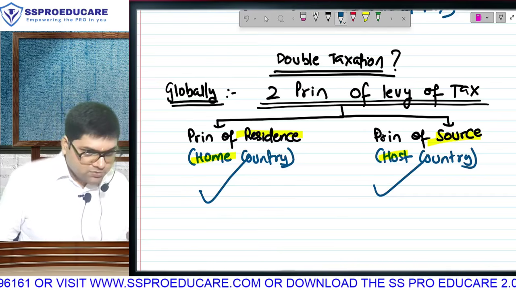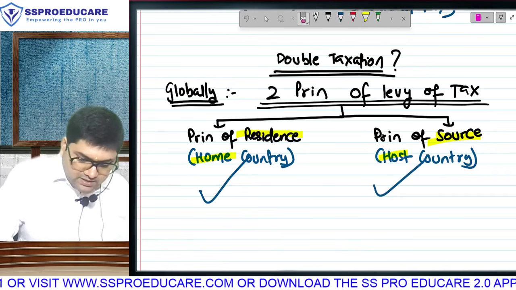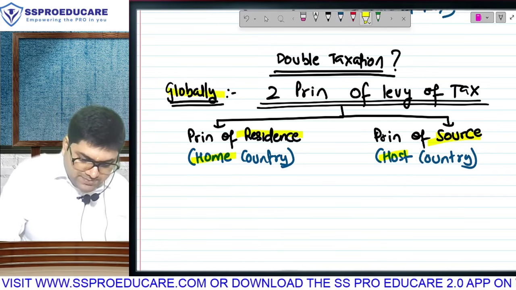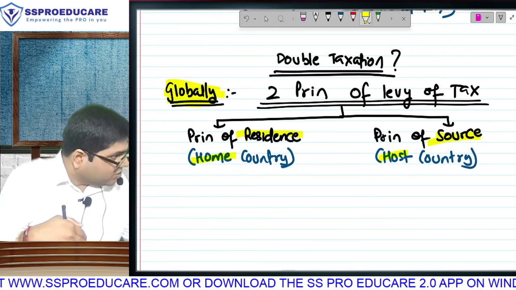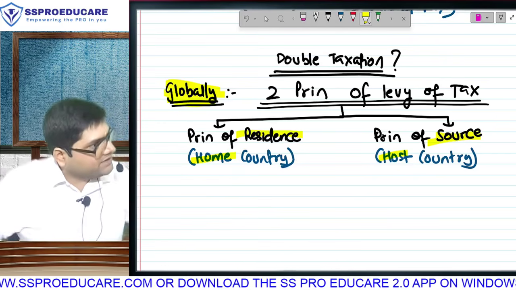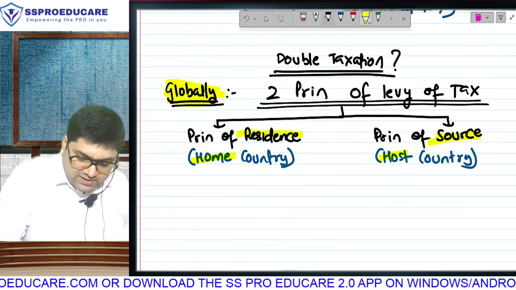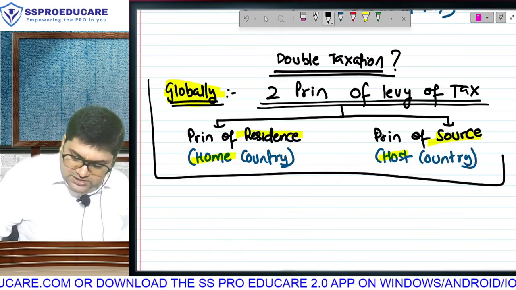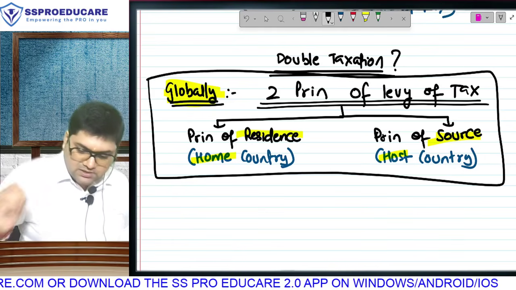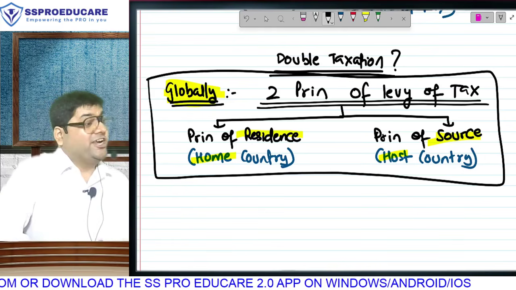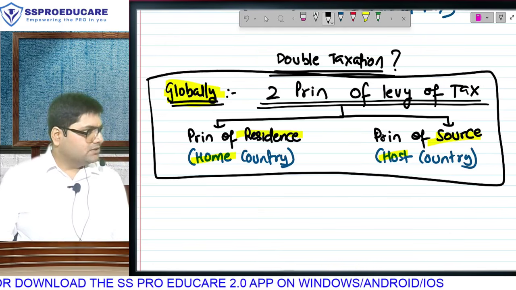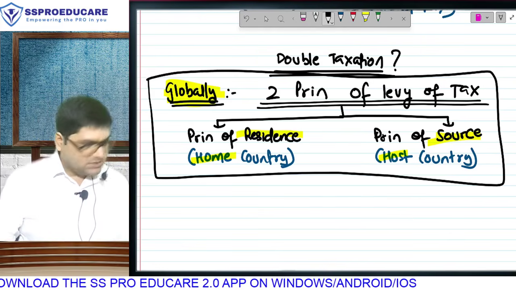Does India follow these two principles? And somewhere in this, I would like to remind you, you understand this only in the Indian context, but the truth is every country having income tax is following this. India is not the only country who is doing this. Somewhere in these two principles of levy of tax, you will find hidden double taxation. Somewhere here. समझाता हूं कैसे.